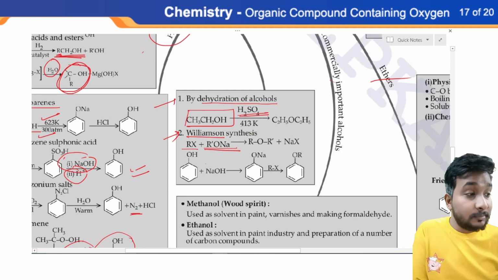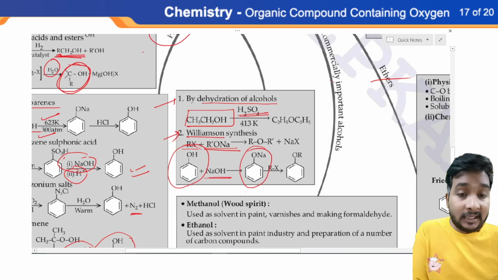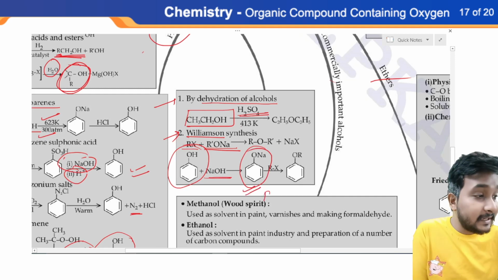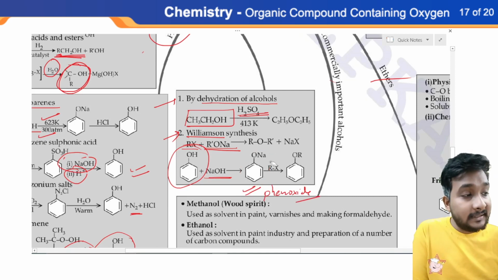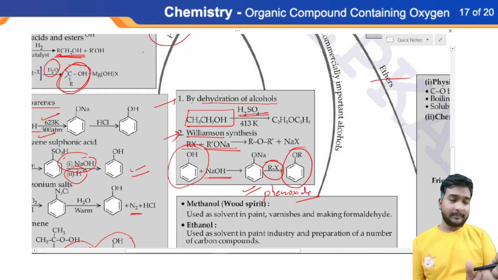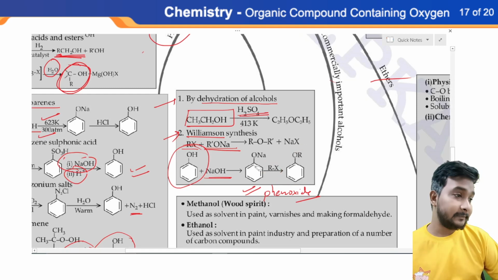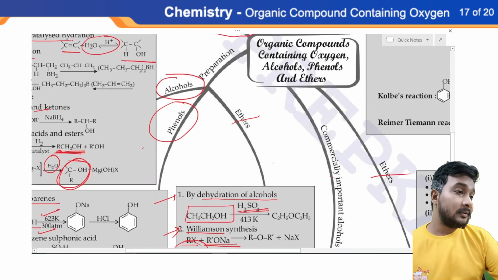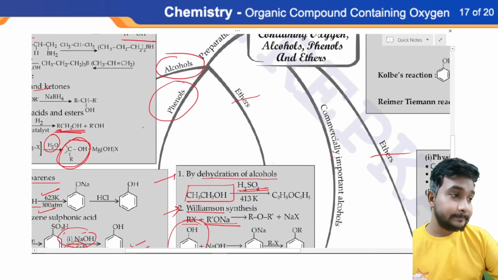And by this you can also prepare aromatic ethers. Take phenol, react it with sodium hydroxide, you will get sodium phenoxide. Please write down the name here, sodium phenoxide. And this sodium phenoxide will again react with alkyl halide RX, and you will get aromatic ether. Okay, it's a very simple thing you have to remember from your side. Now we have completed the preparation of alcohol, phenol, and ether.